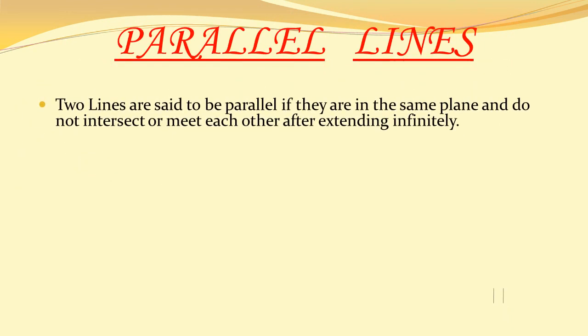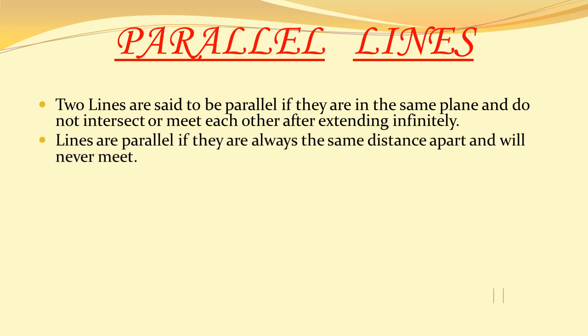Two lines are said to be parallel if they are in the same plane and do not meet each other after extending infinitely. As we saw in the examples such as the railway track and lines of a page, they never meet each other. Lines are parallel if they are always the same distance apart and will never meet.